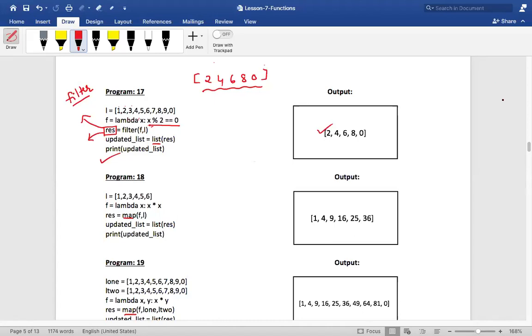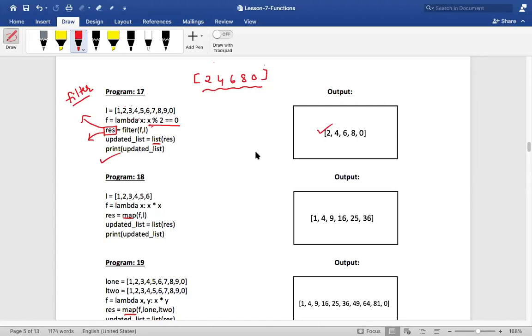Will she respond, is she there or not? She'll only chat, is it? Yes, internet is unstable, sir, so that's why. Okay, you tell me now. What is your doubt? Will filter act like a loop, sir, like a for loop?